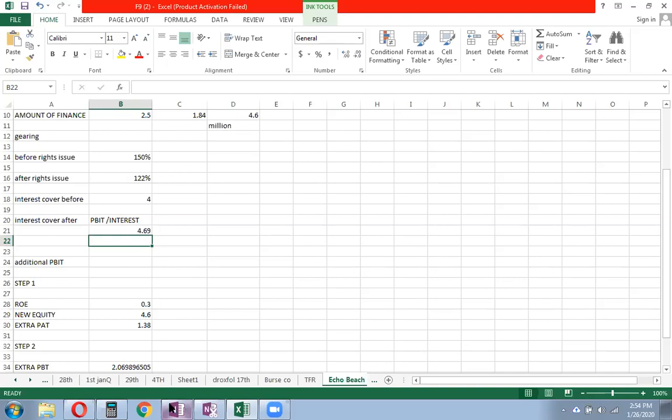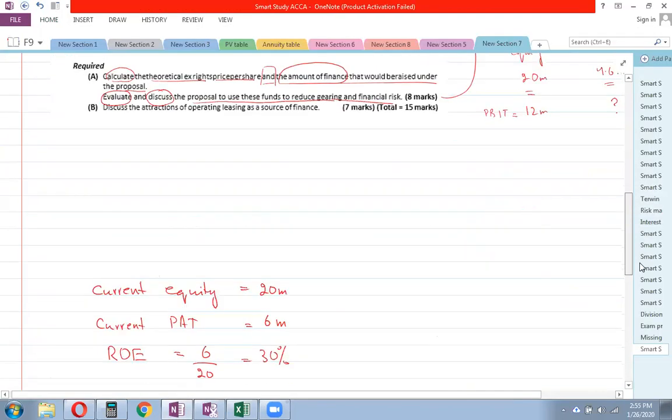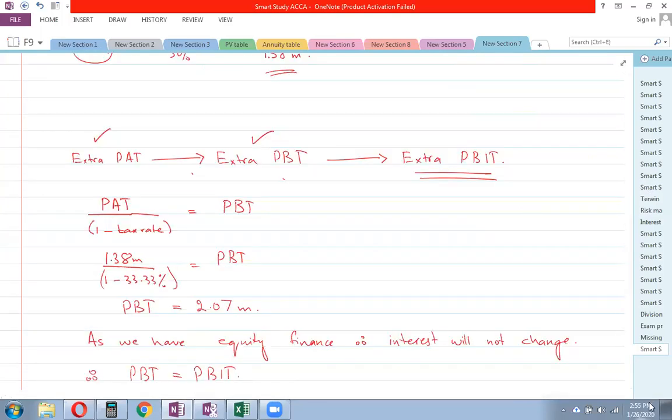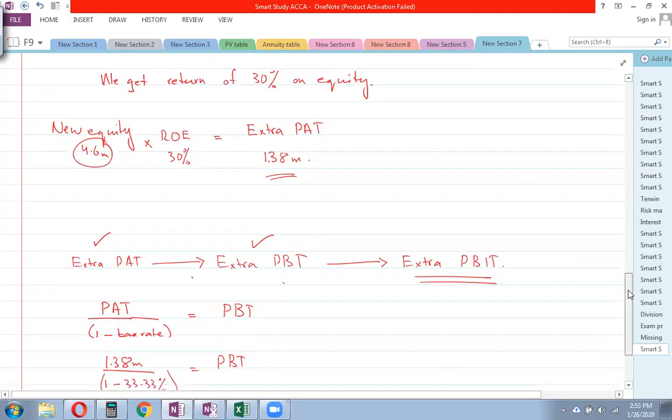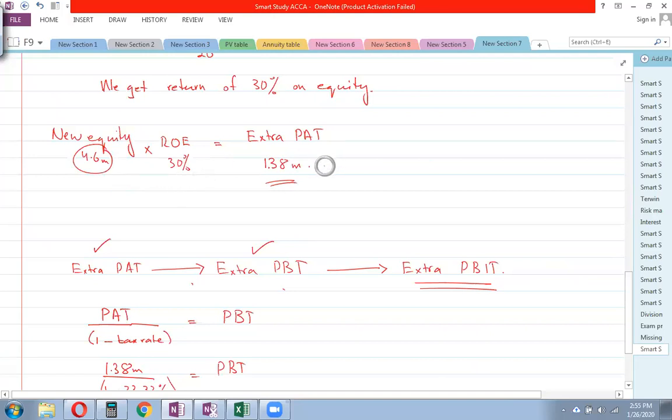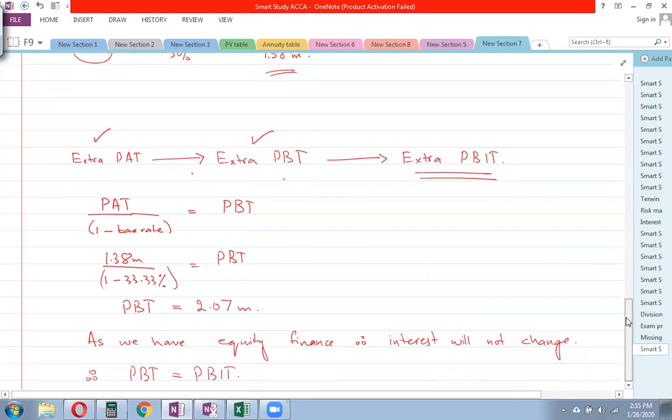I think the most difficult calculation will be this one, right? So you just need to understand these steps, right? If you find a question like this in exam, right? Remember that the PBIT figure, if you want to achieve it, you have to see the path to achieve it, right? So you're not given anything else. You're not given any profit after tax. But yes, if you can find out the return on equity, you can find out the new extra profit after tax, which can be converted into profit before tax. And then after that, you can calculate your profit before interest and tax, right?